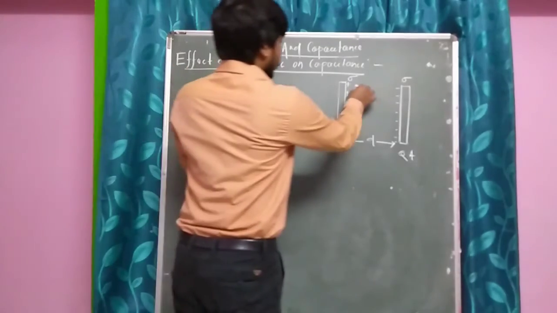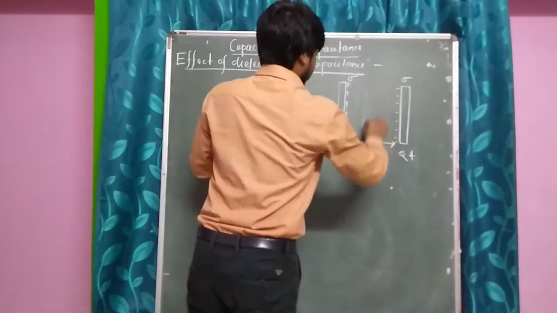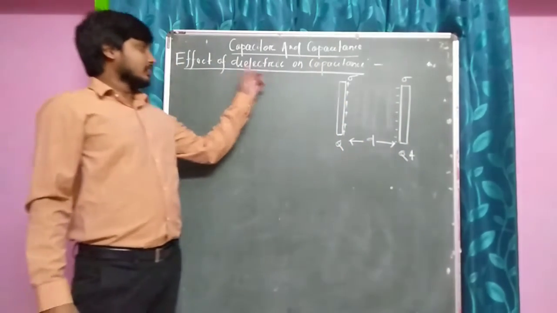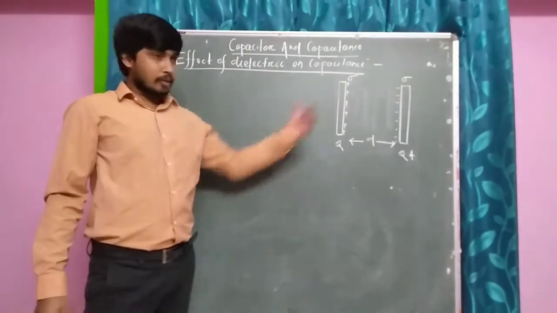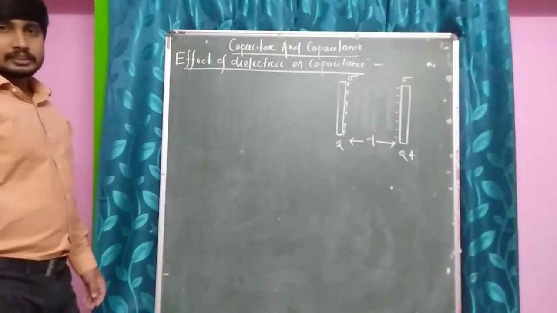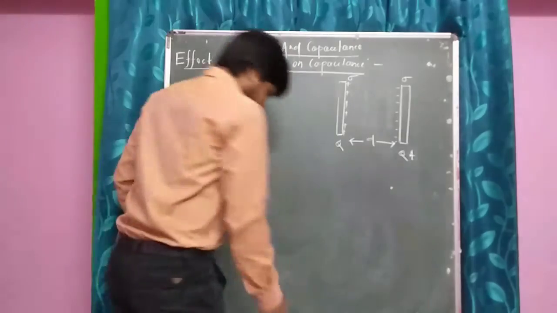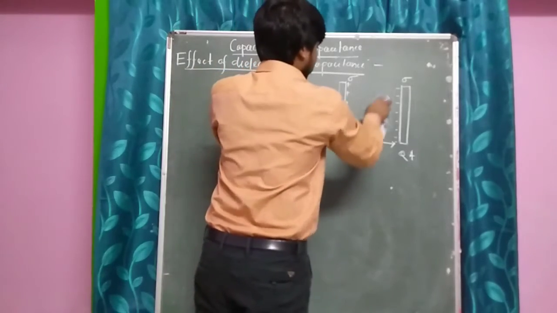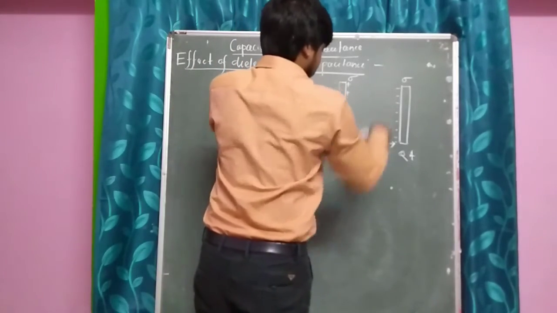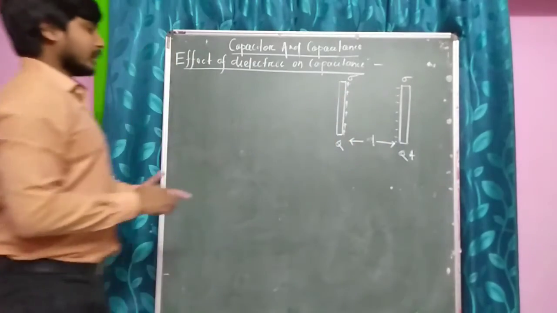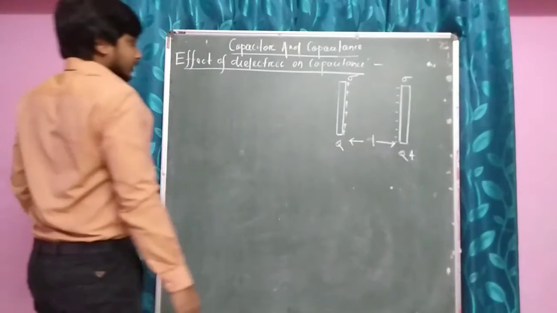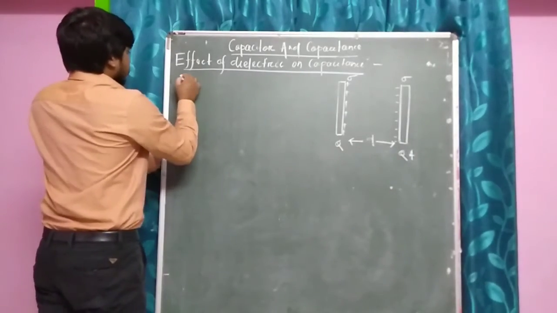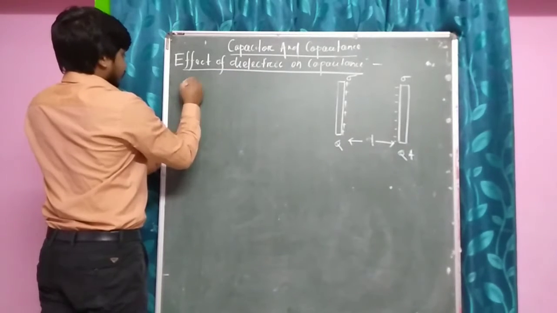If we fill this entire space with a dielectric, then what will happen to the capacitance of this capacitor? So let us first start with the space between the two capacitor plates being an insulating medium. In this state, the capacitance of this capacitor will be given by